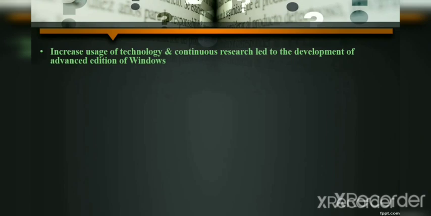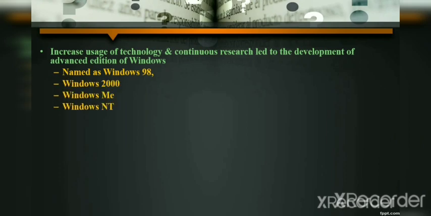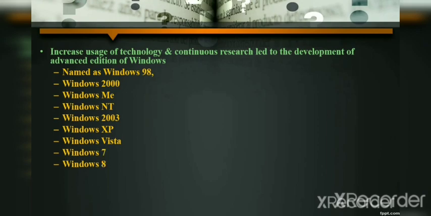It increased the uses of technology, and continuous research led to the development of advanced editions of Windows, named Windows 98, Windows 2000, Windows Me, Windows NT, Windows 2003, Windows XP, Windows Vista, Windows 7, Windows 8, and currently a new version of Windows is Windows 10. But as per our book, Windows 8 is known as the latest version of Windows. Clear everyone? And Windows 10 also is there.